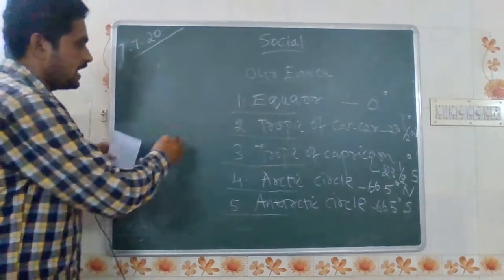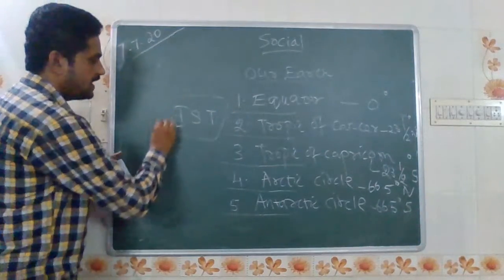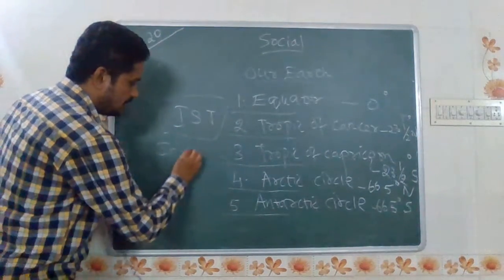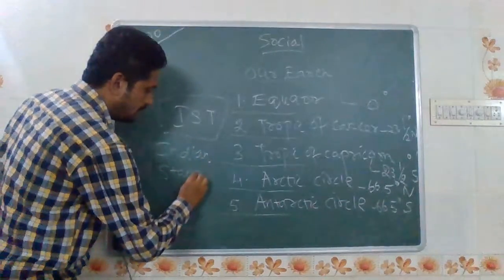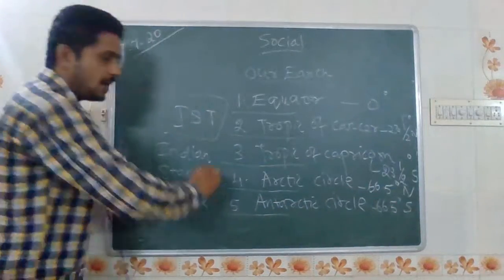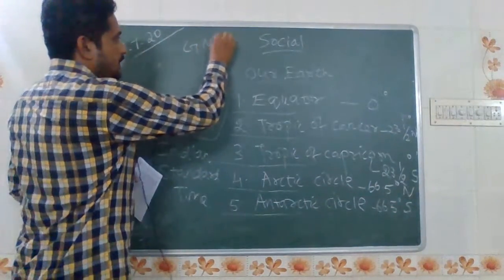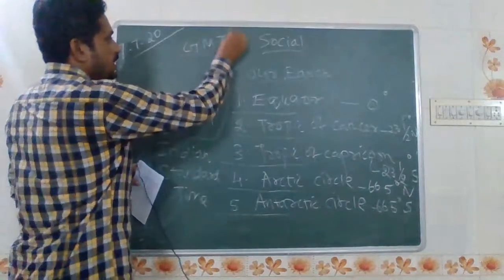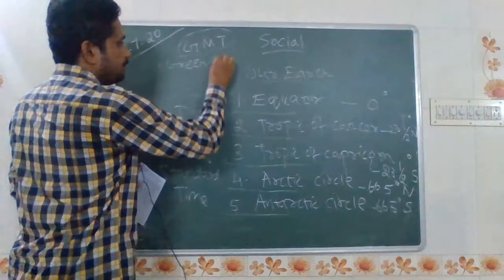We follow the time called IST. What is the abbreviation of IST? It means Indian Standard Time. In our India, we follow Indian Standard Time. All over the world, they follow GMT. What is the abbreviation of GMT? It means Greenwich Mean Time.